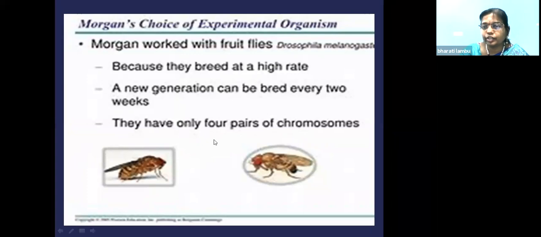We know that human beings have 23 pairs of chromosomes. In Drosophila, it is only 4 pairs of chromosomes. It was easy to study. And whatever variations were seen in the chromosomes were easily visible under a low power microscope. So Morgan used this insect as his experimental material.